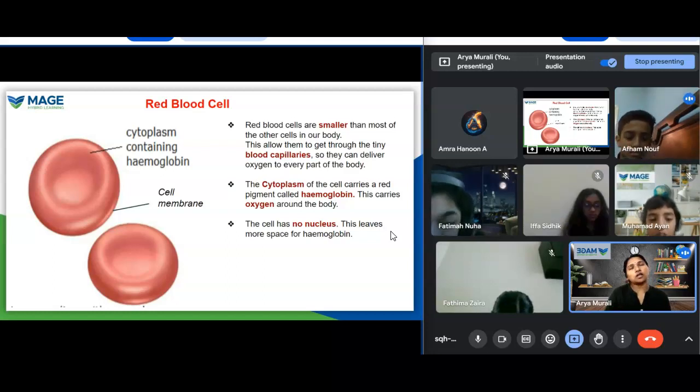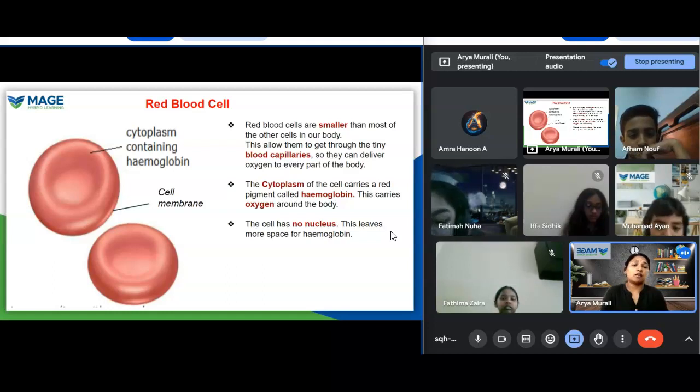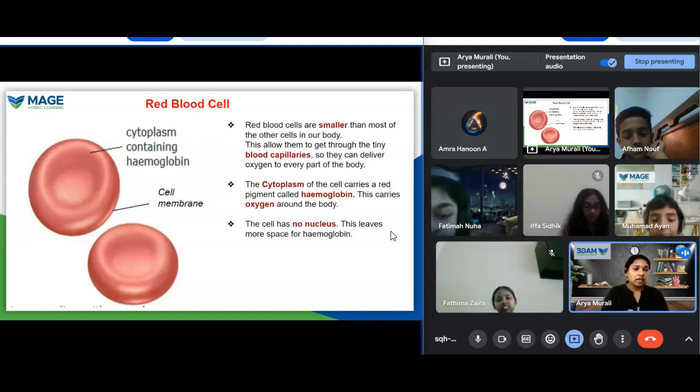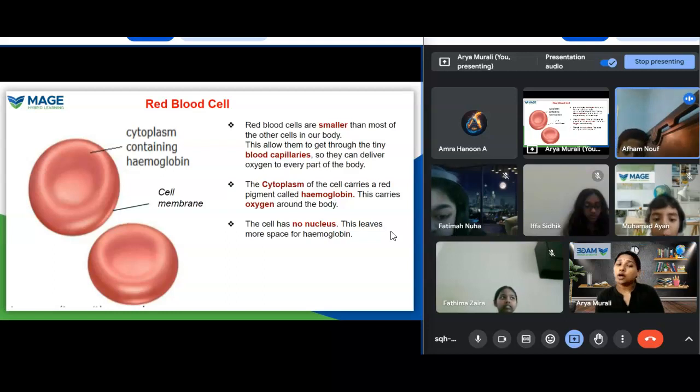See, there are 100 people, and you have to reach the airport within 1 hour, but there are only 3 cars. It is not possible to travel 100 people in 3 cars. So the oxygen is like the people and the hemoglobin is like the cars. If there are not enough cars, it is not possible for them to travel. Like that, if there is not enough hemoglobin, it is not possible for the oxygen to travel to all parts of our body.